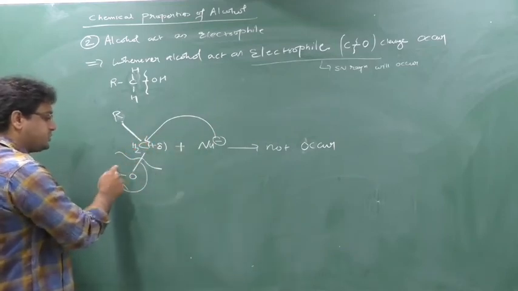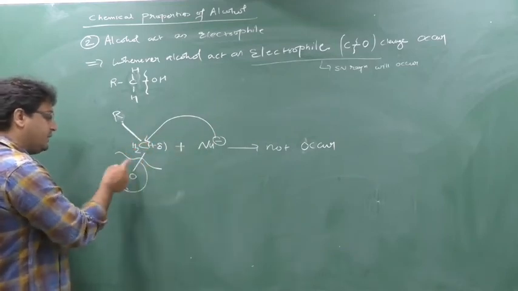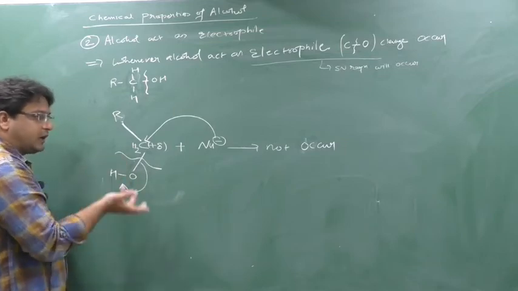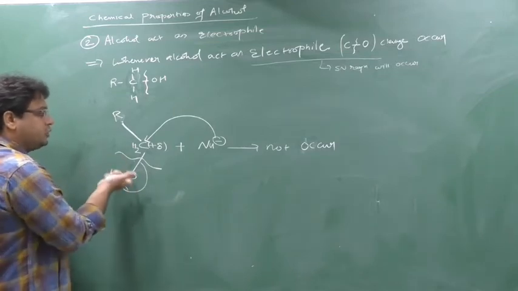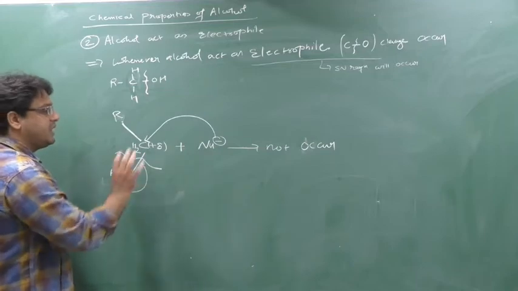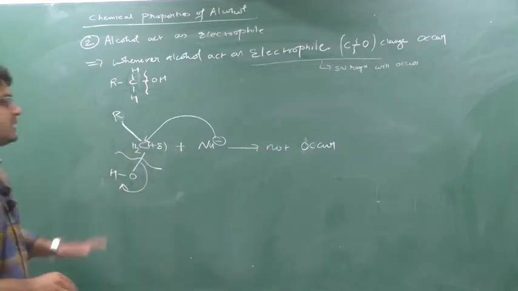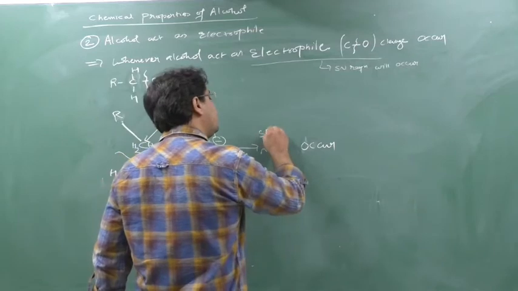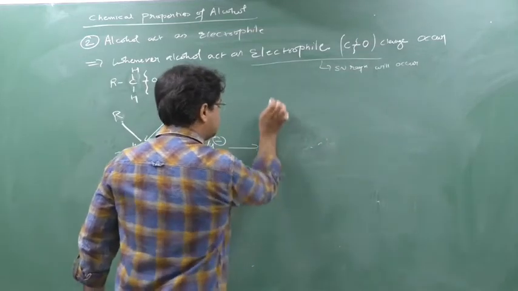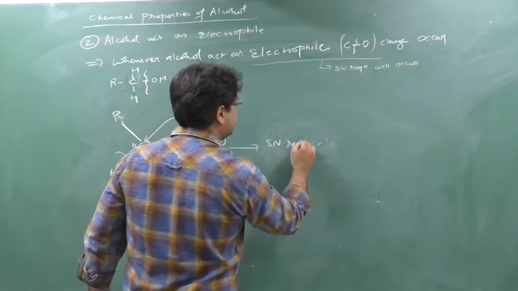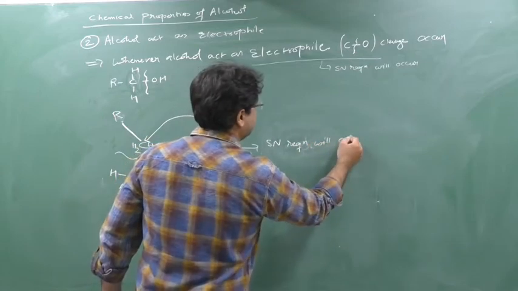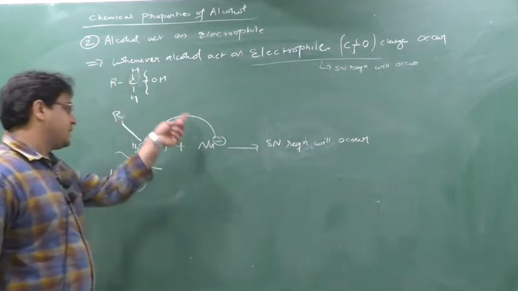So here first was OH minus. After the reaction, it would be Nu minus. Means actually what I am doing, I am just substituting the nucleophile. Such a type of reaction itself we say is an SN reaction. But here SN reaction will not occur. That's why I told you, no, directly SN reaction I cannot do.